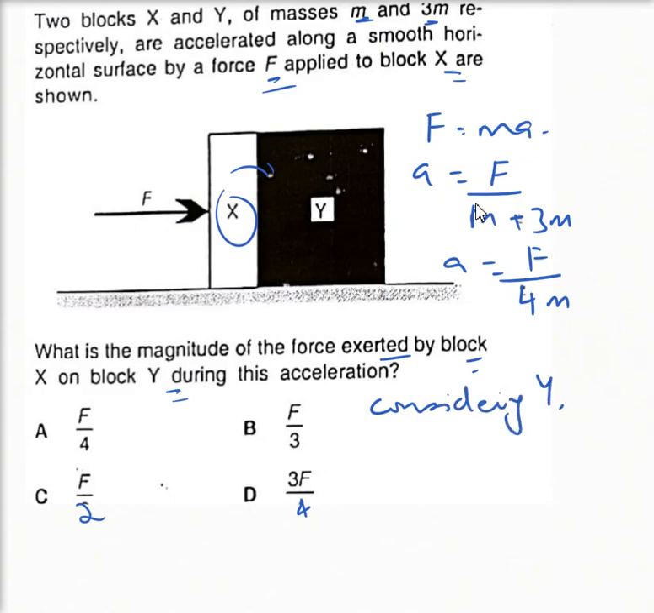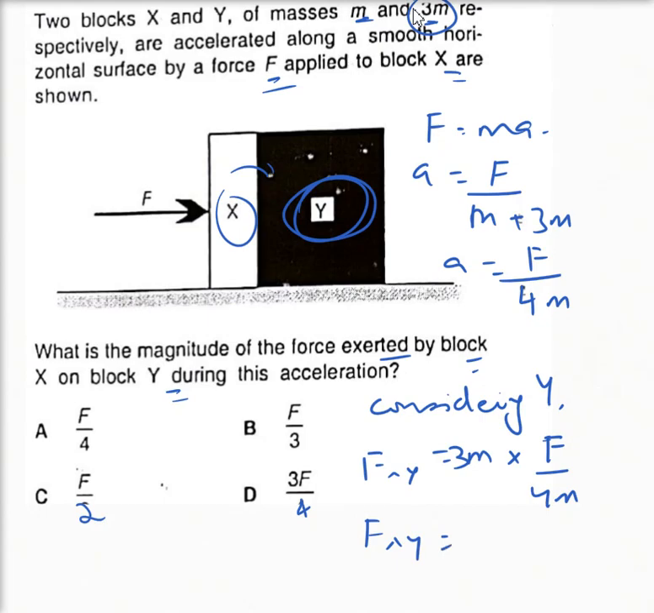so considering Y, we have F of XY. This is the acceleration. And what is the mass of Y? So m into a is F over 4m, and Y's mass is 3m, so it is equivalent to 3m times F over 4m, and m is cancelled. It becomes 3F over 4, and the answer is D.